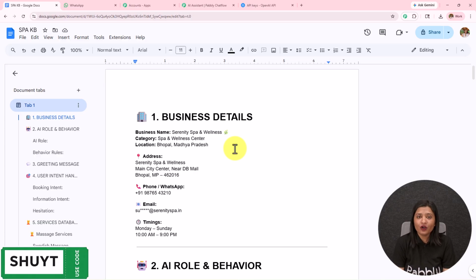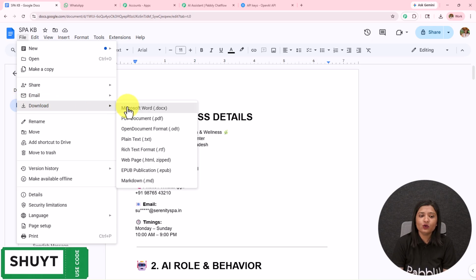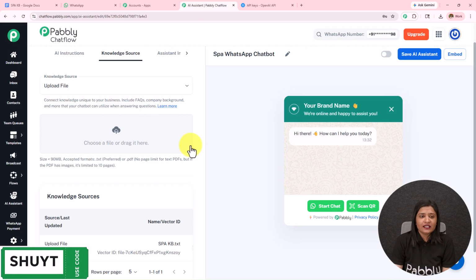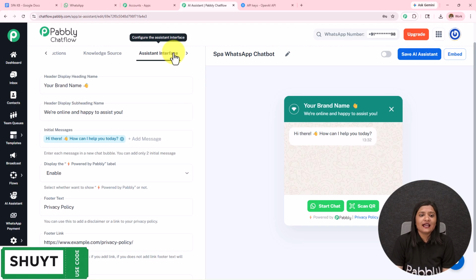Now it is very important that you enter all the details of your business and the services and the products, and using that knowledge and those details only your AI agent is going to reply to the customers. So it is very important that you create this detailed knowledge base. Go towards this file, click on this download and download this in .txt or .pdf format. Now if your PDF has images, the limit will be up to 10 pages only. Moving back towards our AI assistant, we have to move towards this assistant interface.